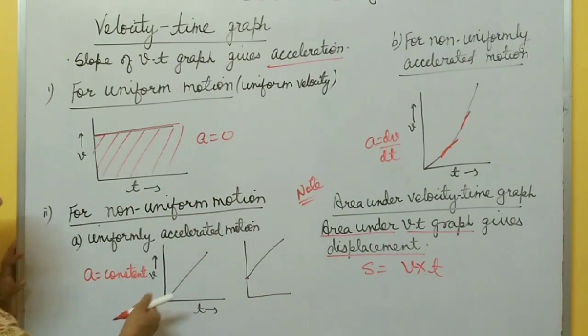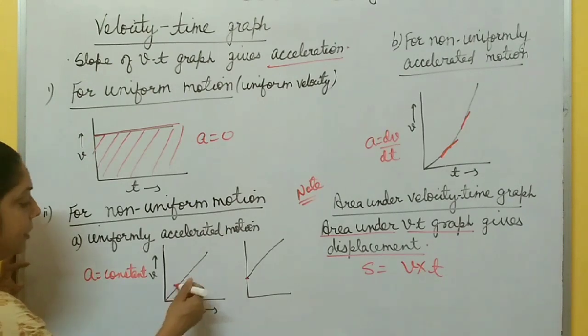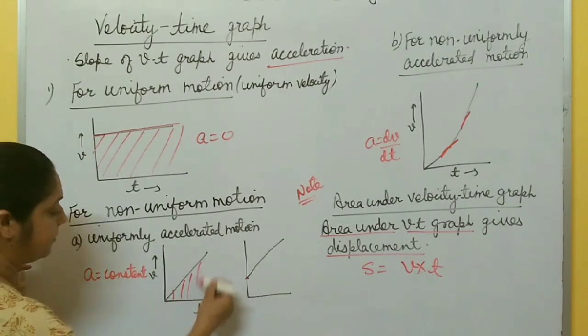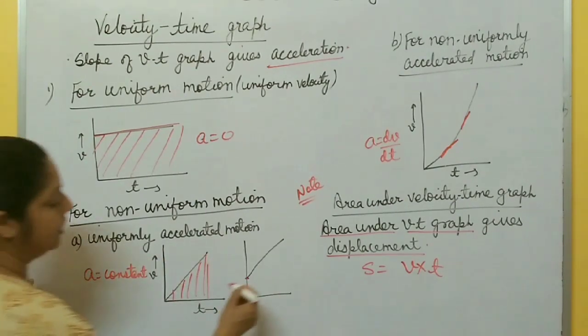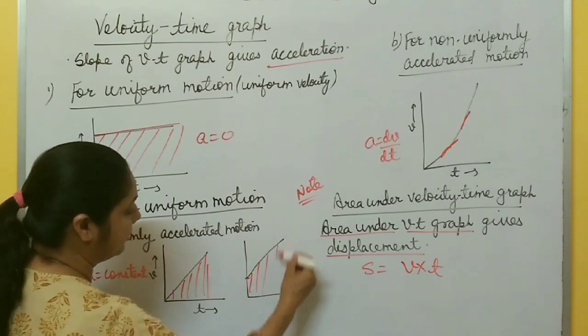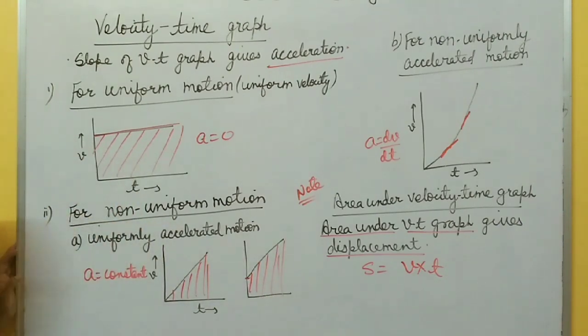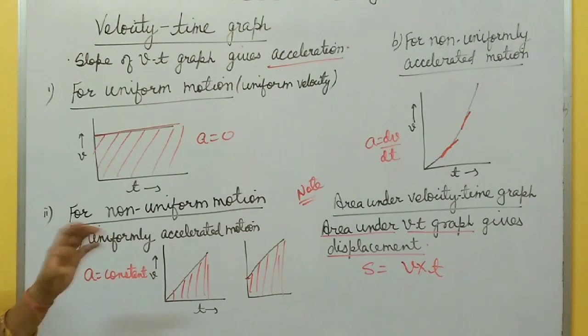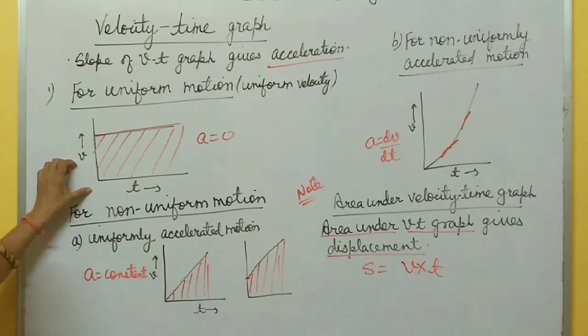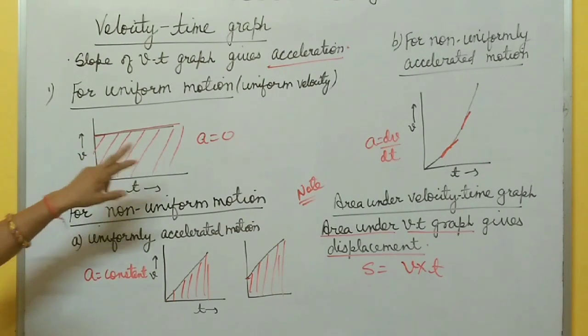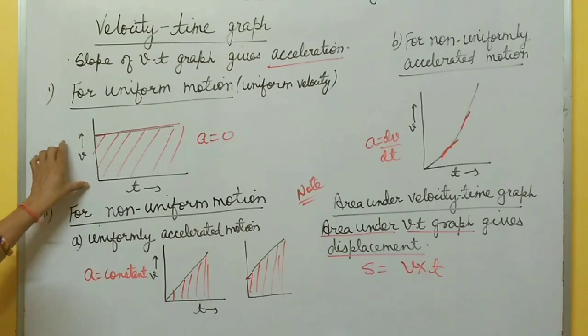If you want to calculate displacement from this graph, you just calculate the area of this triangle, right? You have to just calculate the area of this quadrilateral, you get displacement. So to calculate displacement, you have to find area in the VT graph, and to calculate acceleration, you have to find slope of VT graph. Hope it's clear to all of you.